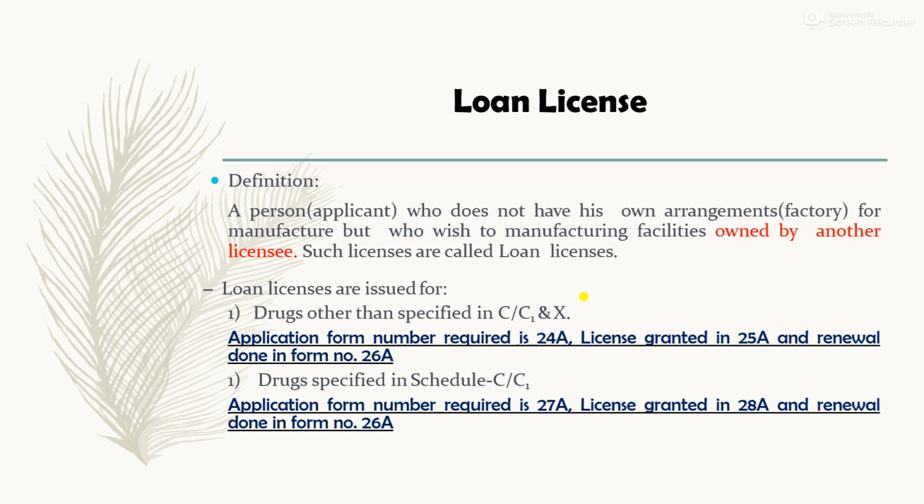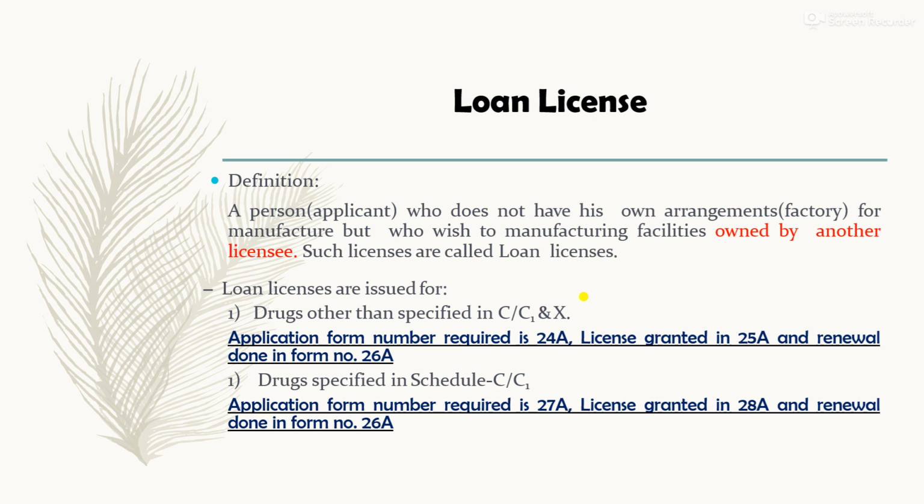So here the definition is: if the applicant does not have his own factory arrangements for manufacturing but wishes to use manufacturing facilities owned by another licensee, such licenses are called loan licenses. For that, two conditions are mentioned. If you want to manufacture drugs other than those specified in CC1, the application is to be done in Form 24A, the license is granted in 25A, and the renewal is done in 26A.